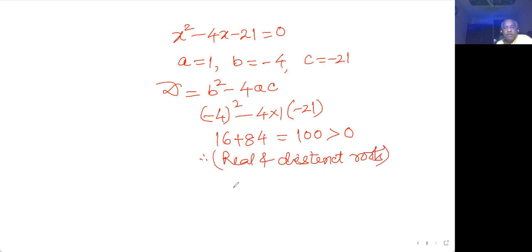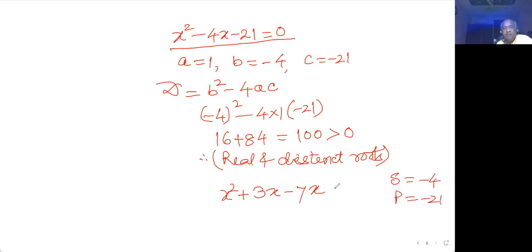Real and distinct roots, and how to find them? I can go by completing the square or by middle term splitting also, which I have studied in earlier chapters. Better to do it by the middle term splitting method. So 3 times 7 is 21. I am writing 3x minus 7x. This plus 3x minus 7x gives me minus 4 as the sum. The sum is minus 4 and the product is minus 21, which I have already found, and this is 0.